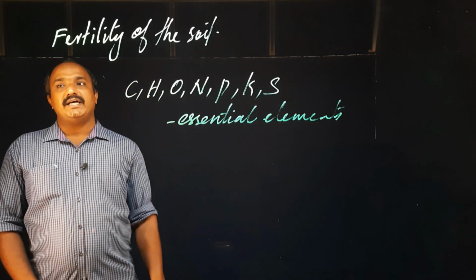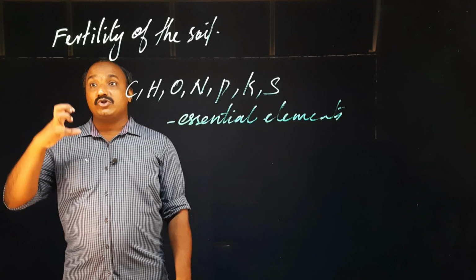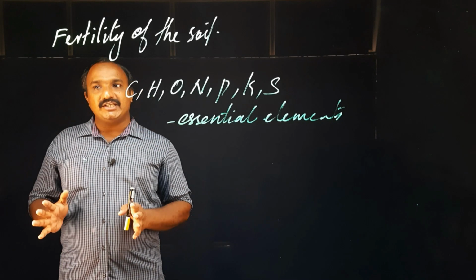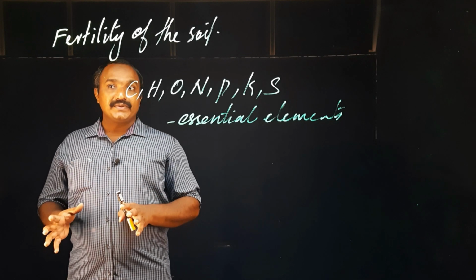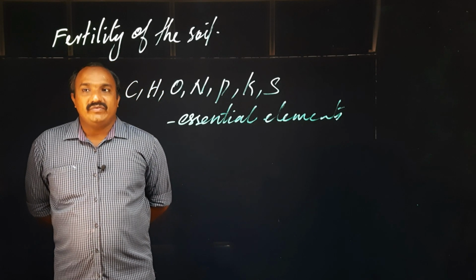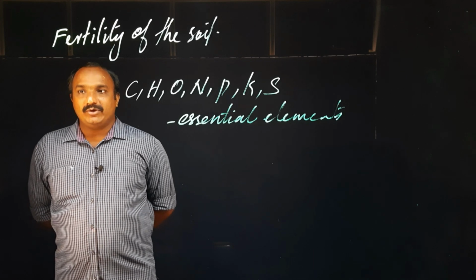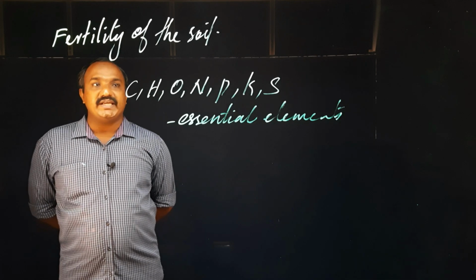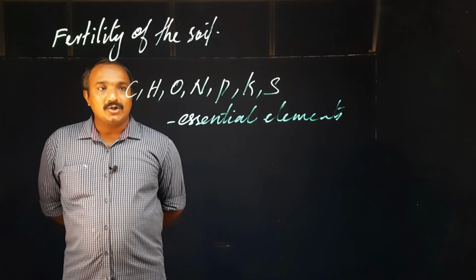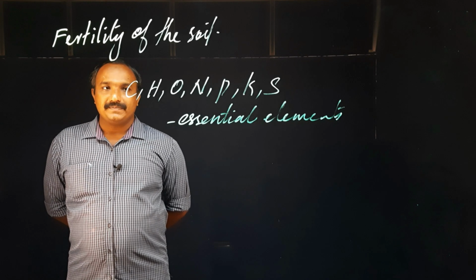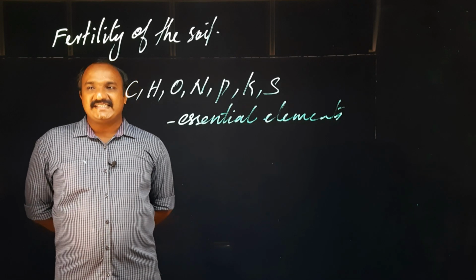These elements are compulsory for the growth of the plants and they are present in the soil naturally, and they will be made available when we use manure or fertilizers. By using fertilizers, we can make it available in the soil, or it is available naturally itself. Clear? Such kind of elements are called essential elements.